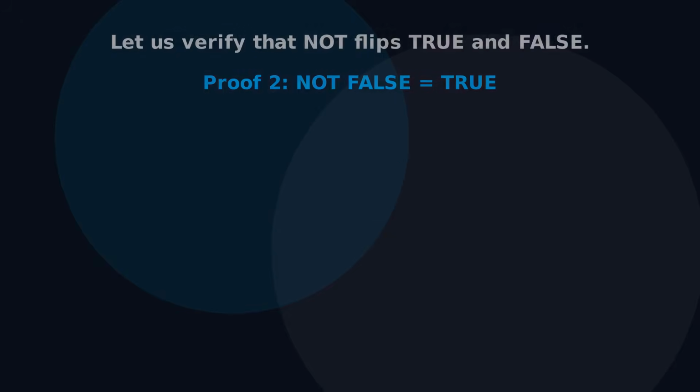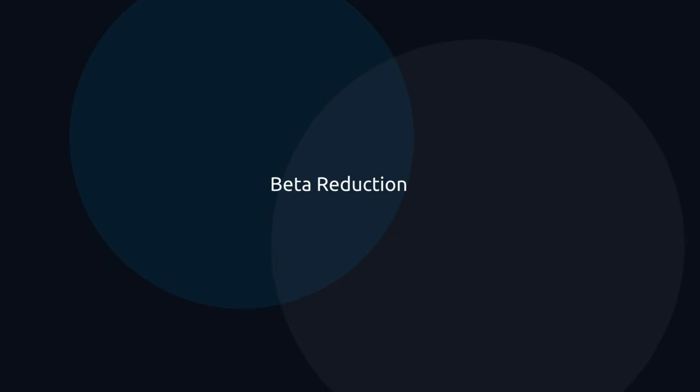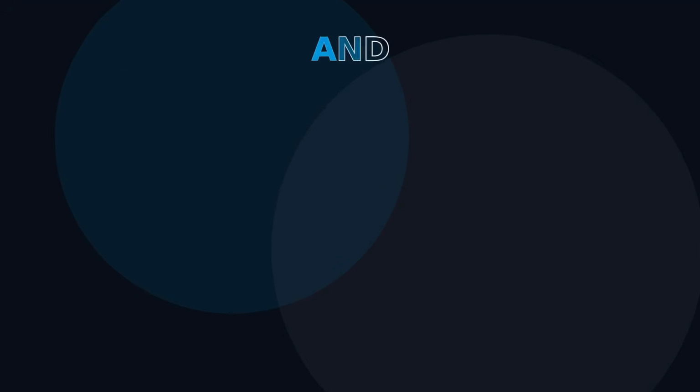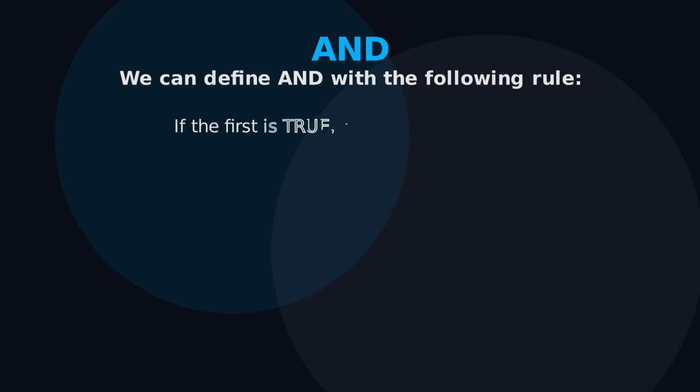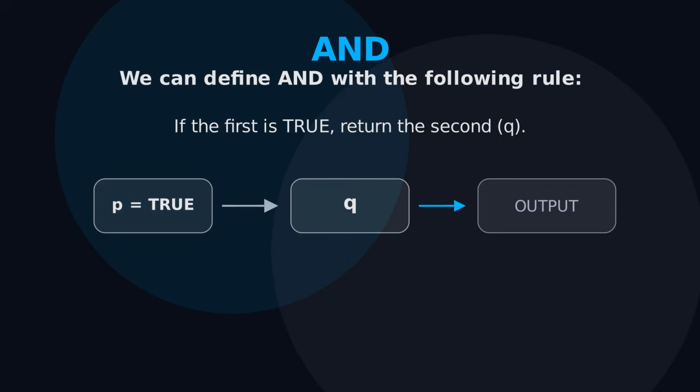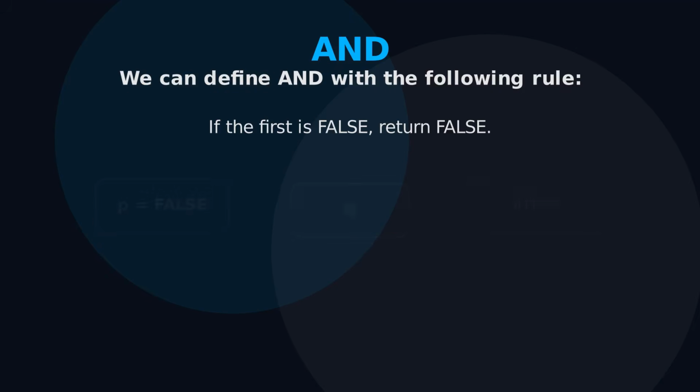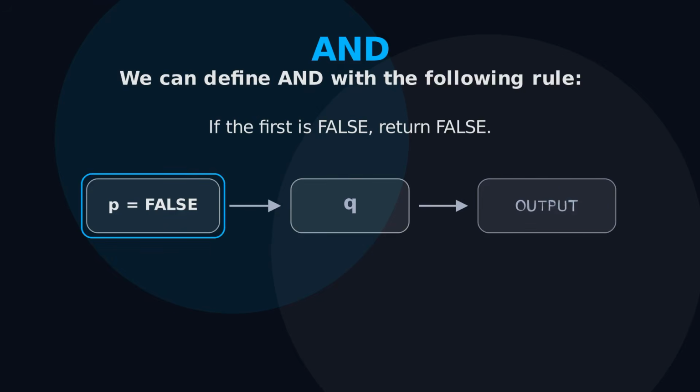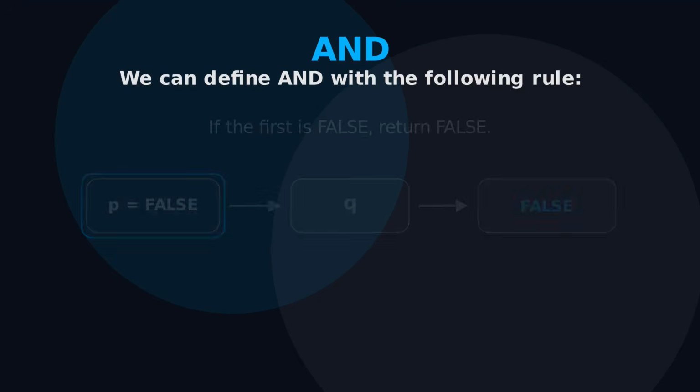Formally, to prove these results, we use a technique called beta reduction. We will see more about this in the following videos. We can define AND with the following rule. If the first input is true, then we want to return the second input. And if the first one is false, we're going to return false.